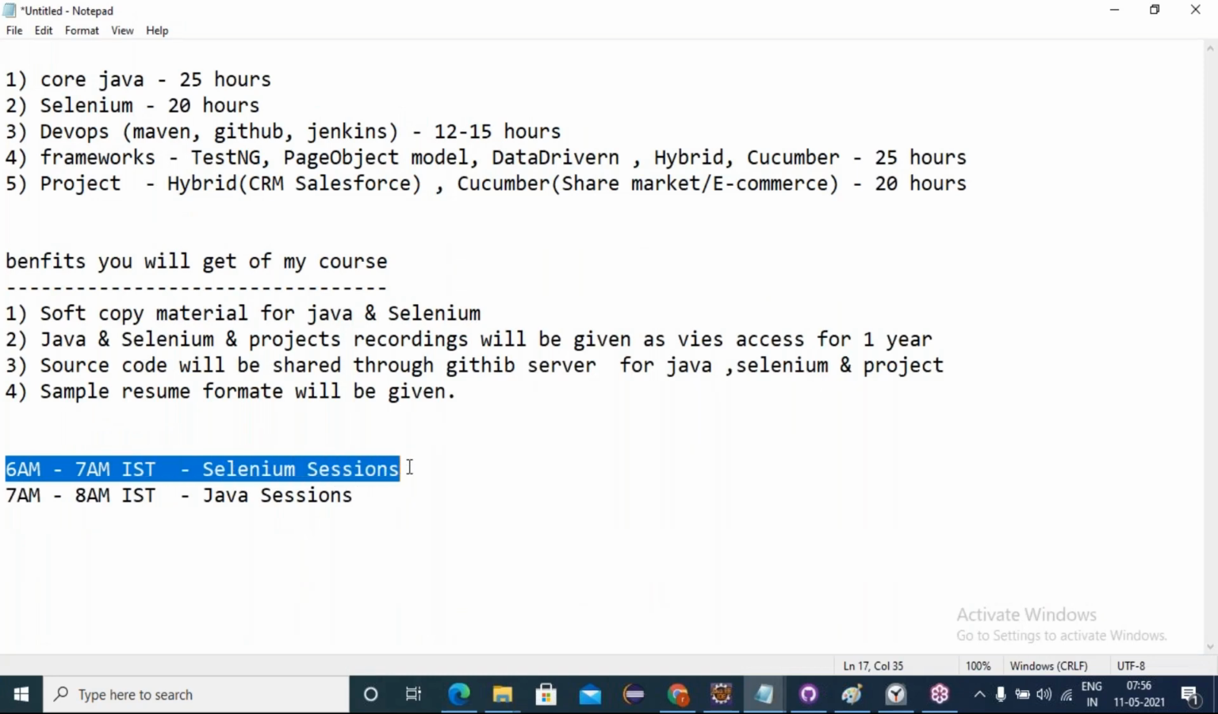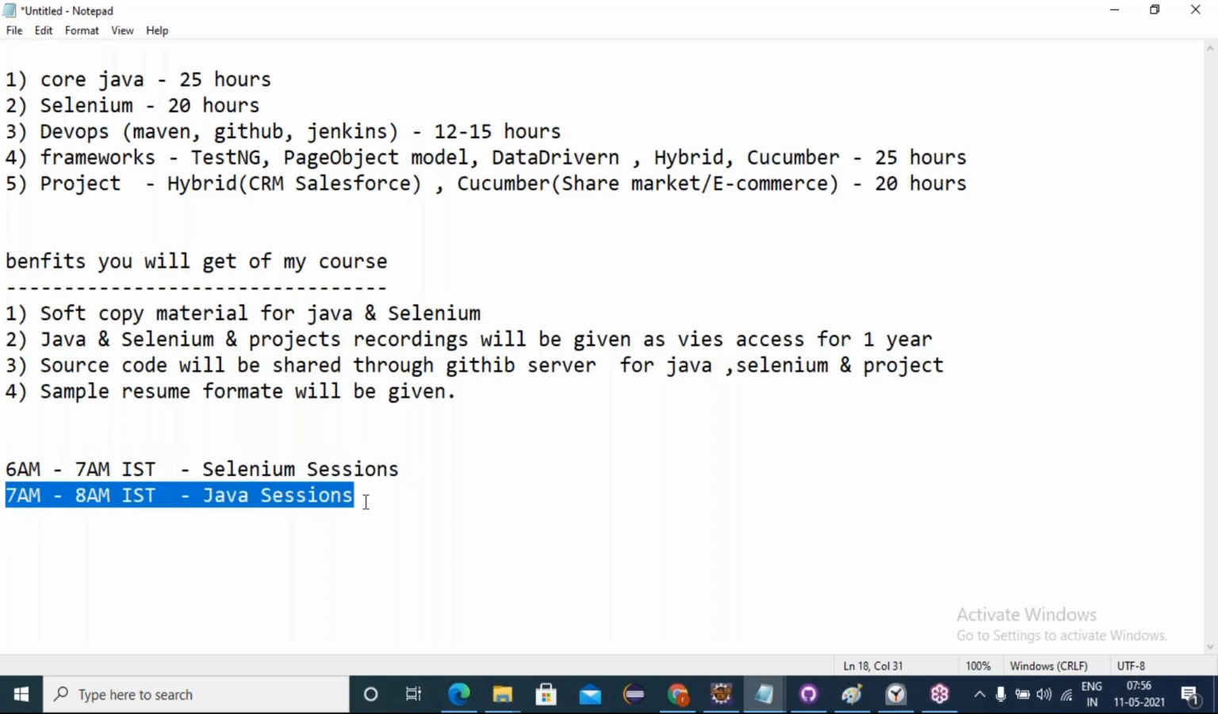Friends, 6 to 7 a.m. from tomorrow onwards, we are going to start Selenium. Of course, you'll be getting the link also for that. And 7 to 8 right now, what we are taking is the Java classes. Java classes will go on for 1 month, friends. Once the Java class is completed after 1 month, then 6 to 8, 2 hours, I will be taking for Selenium only. Until then, Selenium and Java will go on parallelly. Understood?